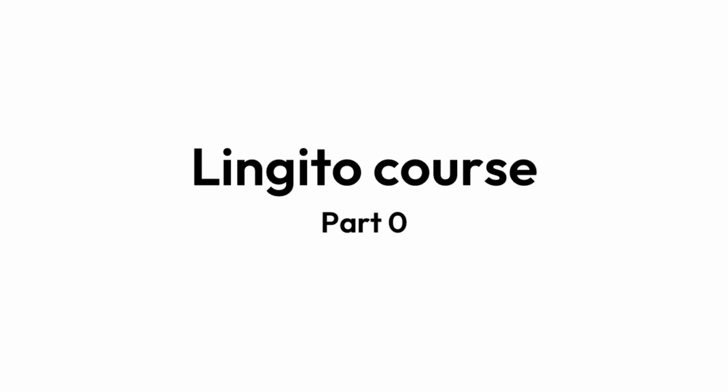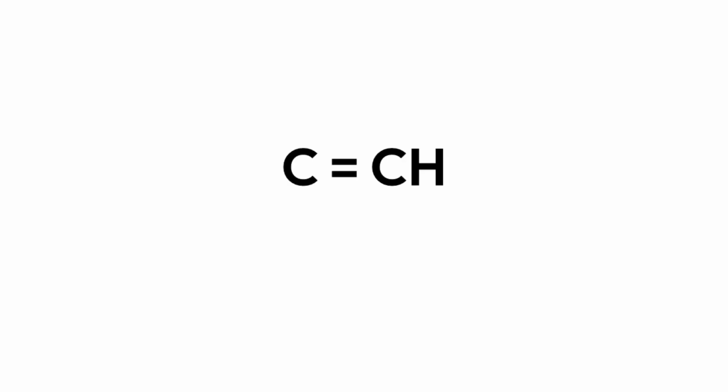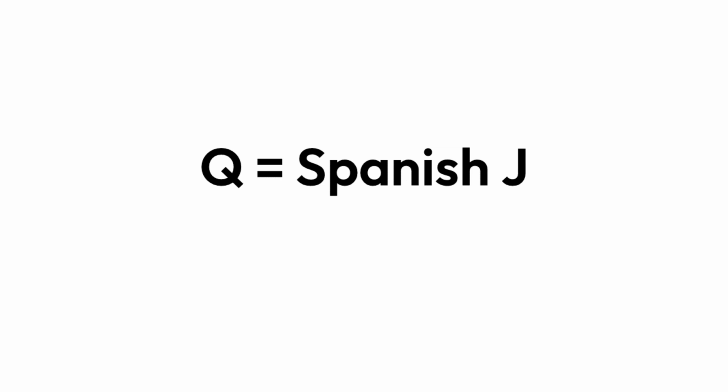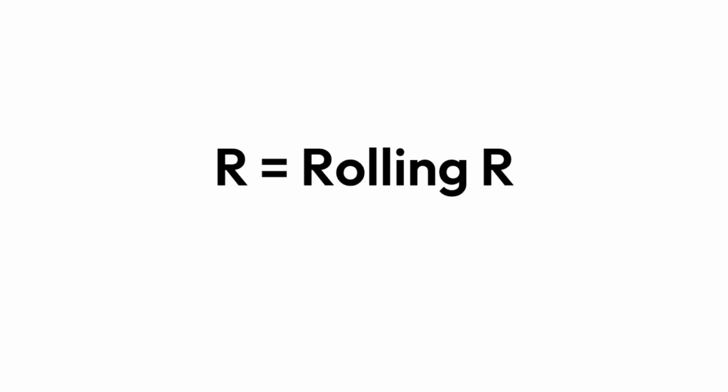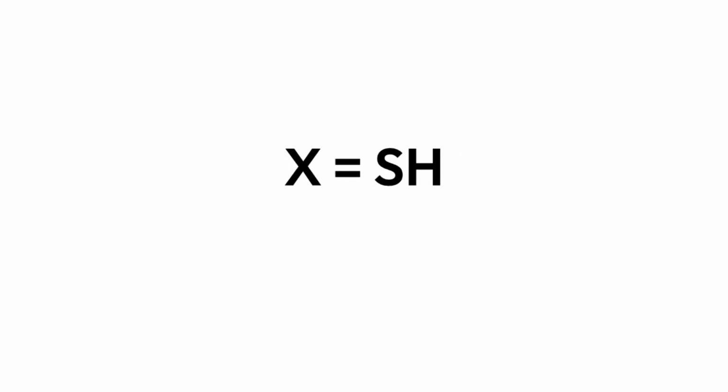The Lingito alphabet is identical to the English alphabet, but the pronunciation is different. There are no crazy spellings or silent letters, or that weird rule with the letter E at the end. Each sound has one letter. Each letter has one sound. Some of the letters are pronounced differently than in English. A, E, I, O, and U are pronounced like in Spanish and Italian. C is like ch, Q is like ch, R is like r, and X is like sh.